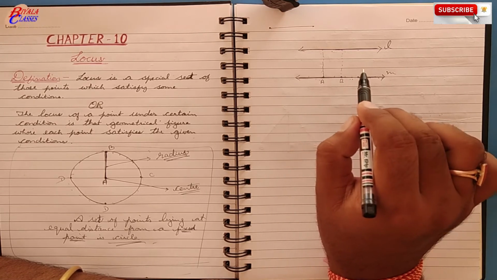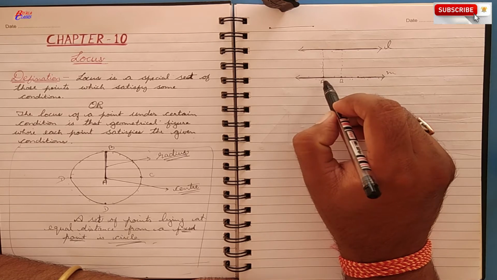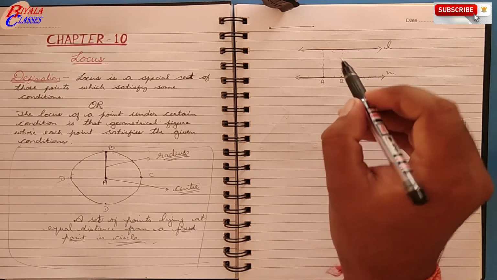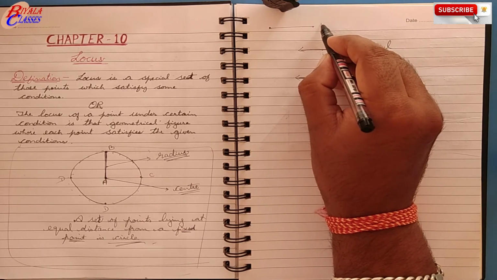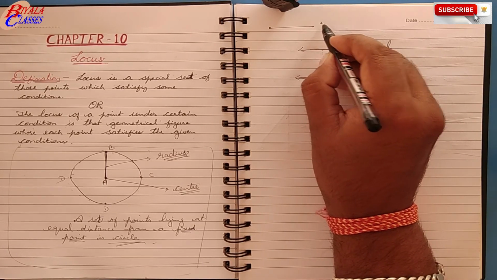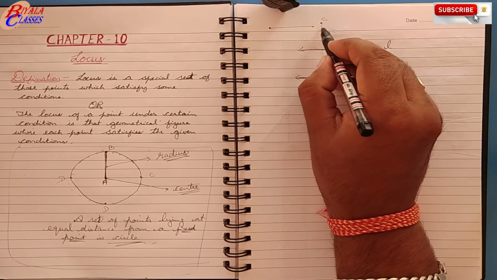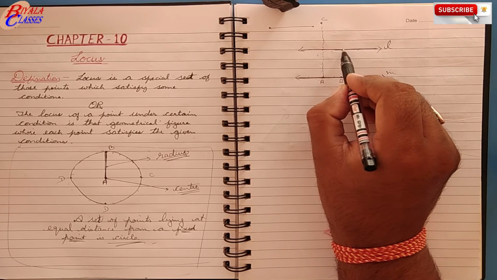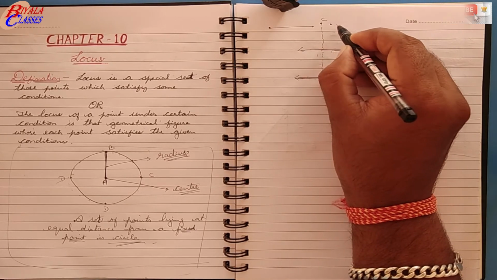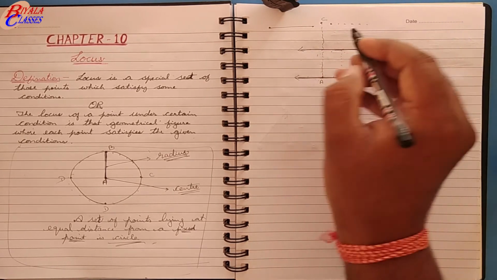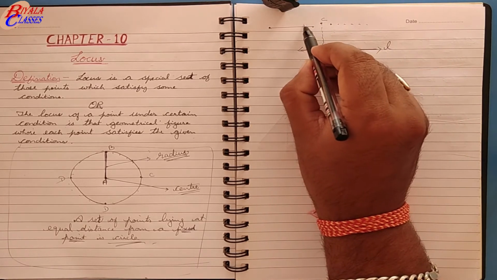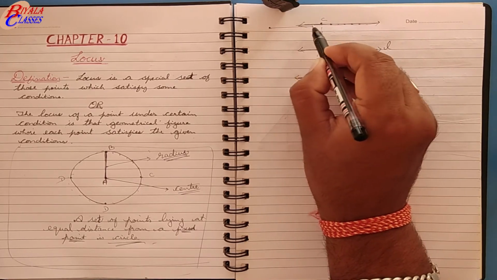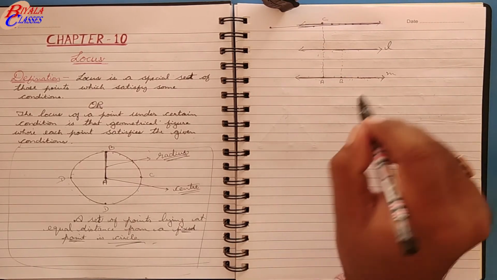Now here the question arises: will the points lie only on one side? Because when we say at equal distance, why not take the points on the other side? If you take a point here, say this is point C, this point will also be at a distance of 2 centimeter from this line. Is it or not? You can have more points here. So on this side also, all these points will combine and you will get another line here also. You will get one more line.